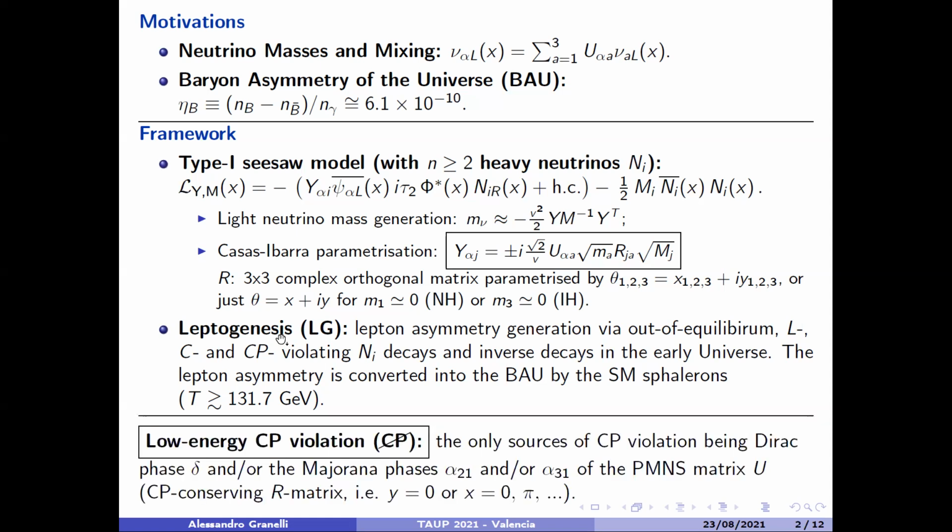I will mention many times in the next slides low energy CP violation. What I mean by this is that the Yukawa in the type 1 seesaw model is CP violating only because of the Dirac phase delta and/or the Majorana phases alpha 2,1 and/or alpha 3,1 of the PMNS matrix U. In other words, the R matrix in the Casas-Ibarra parametrization will mostly be considered to be CP conserving. In particular, Y is set to 0, and X is set to 0 or an integer multiple of pi.